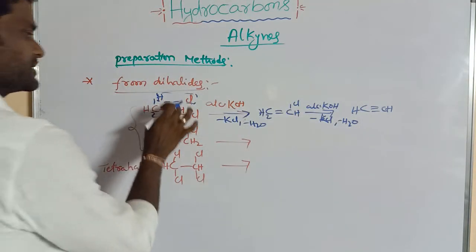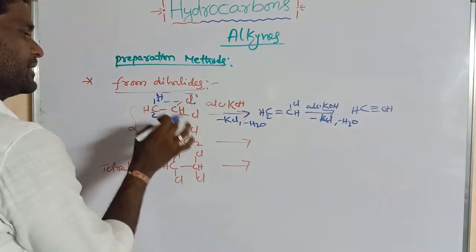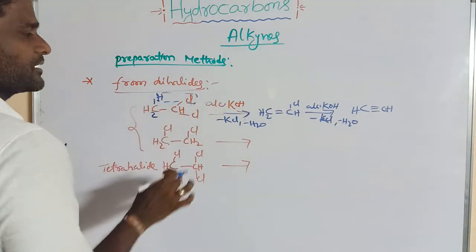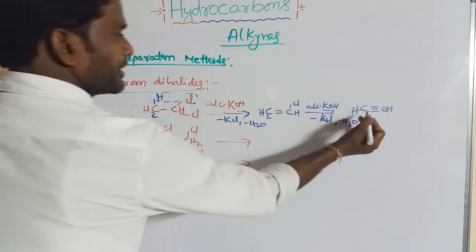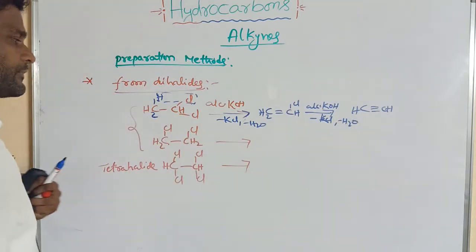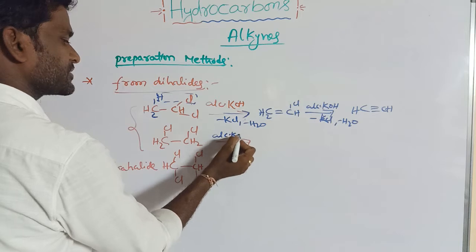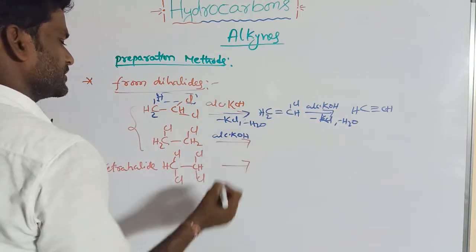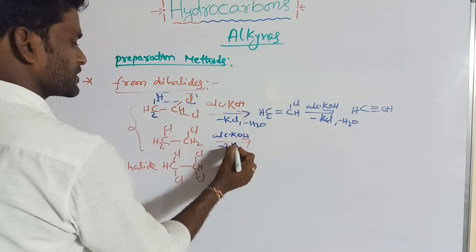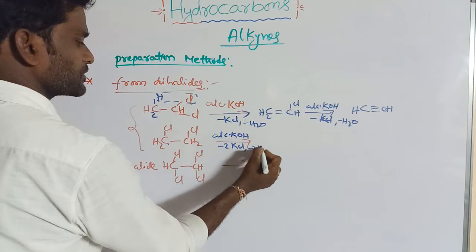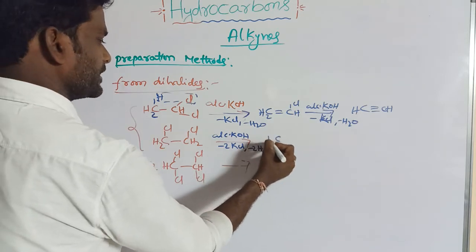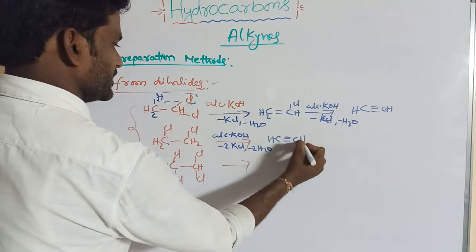Similarly this can be treated with alcoholic KOH. Here 2 moles of KCl and 2 moles of water can be removed. Finally we got CH triple bond CH.